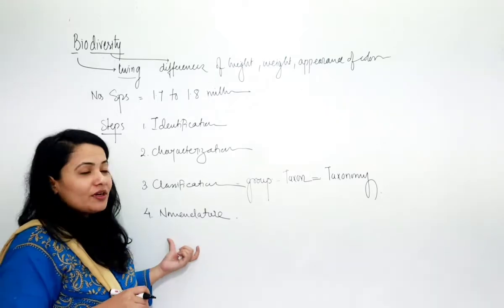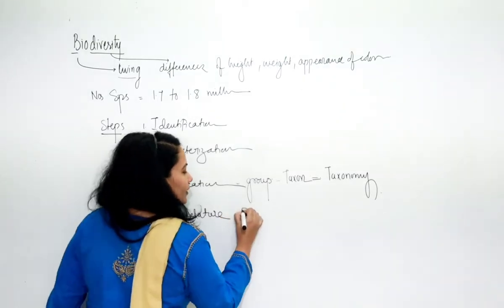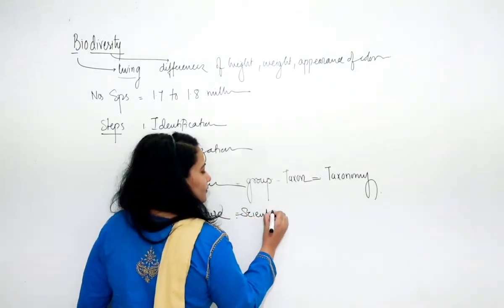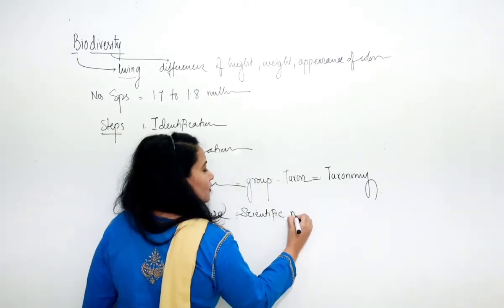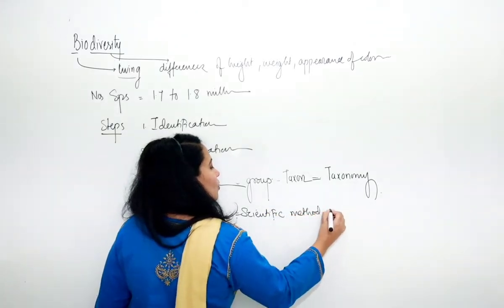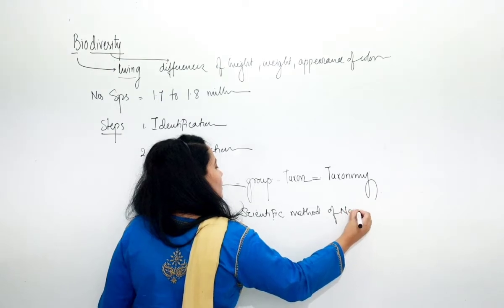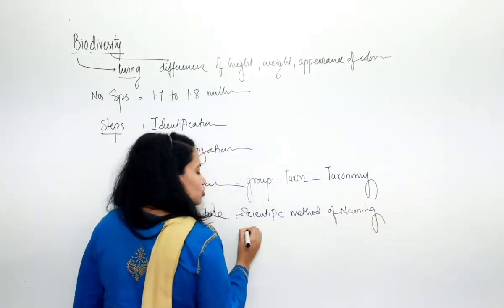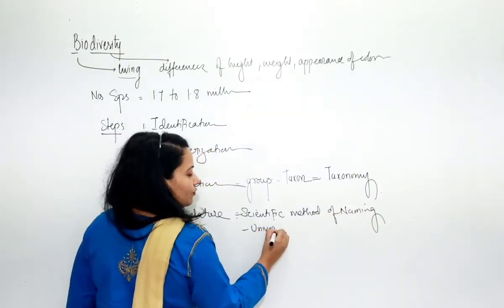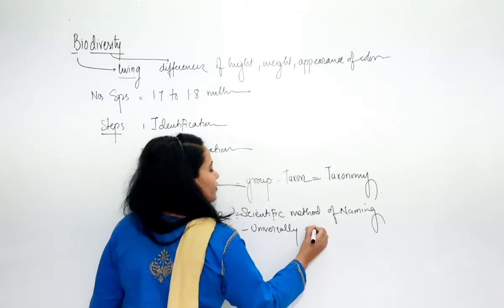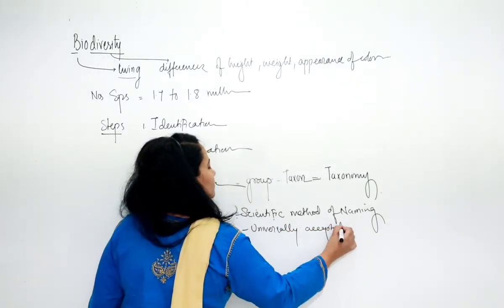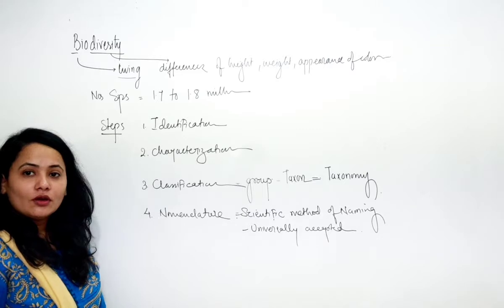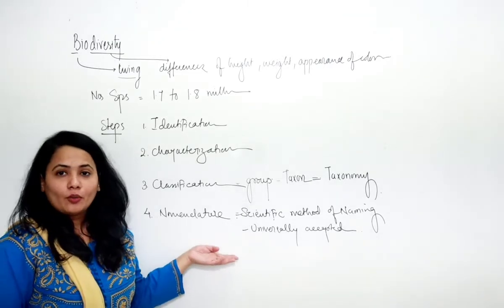नोमेनक्लेचर क्या होता है? Nomenclature is a scientific method of naming जो universally accepted हो, which is universally accepted. So that is what you call it as nomenclature.